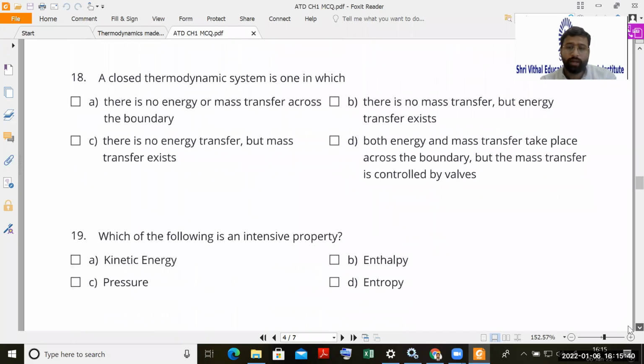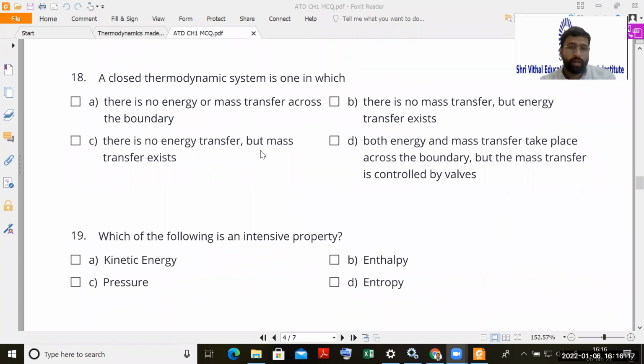So two questions back to back I will take. A closed thermodynamic system is one in which there is no energy or mass transfer across the boundary. There is no mass transfer, but energy transfer exists. There is no energy transfer, but mass transfer exists. Both energy and mass transfer can take place. So which one is the correct answer? A closed thermodynamic system. Okay, closed. It is a closed system. Again, people are making mistakes. Not expected from you.